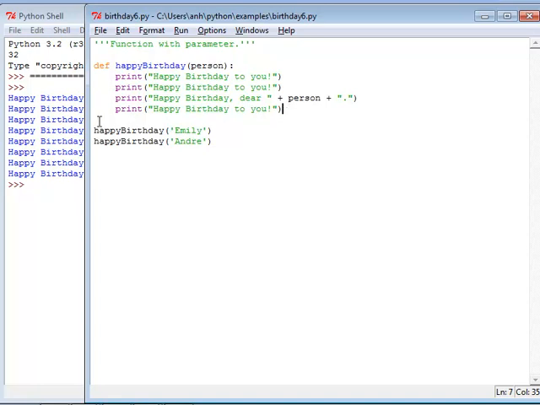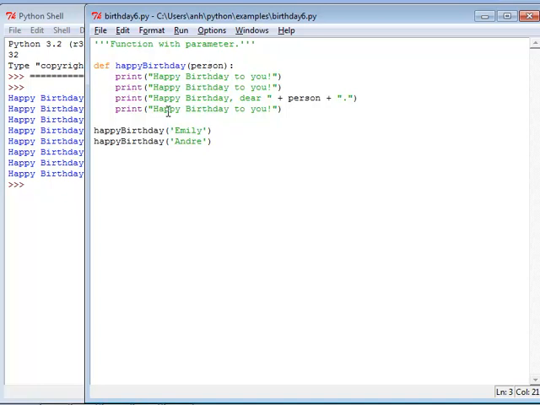When we get to the end here, this is no longer indented, so we come back to where we were called from. Then we go on to the next line, another call to happy birthday, this time with parameter Andre. So when we go back to the function, we see that person now is referring to Andre.